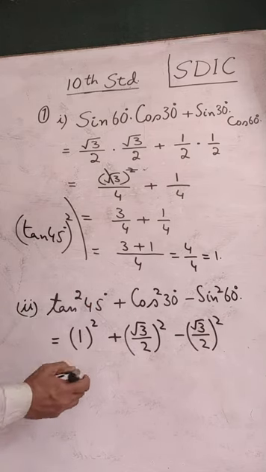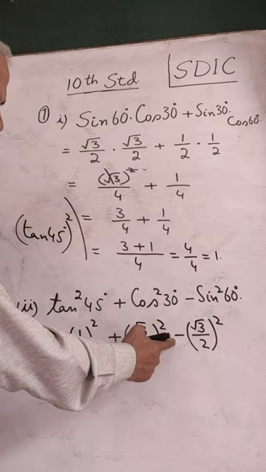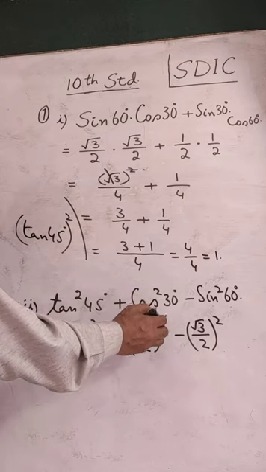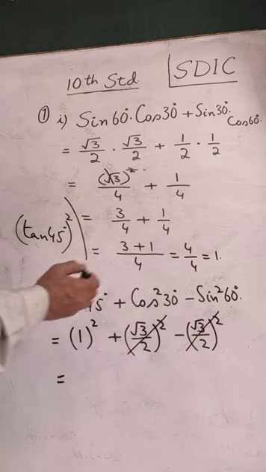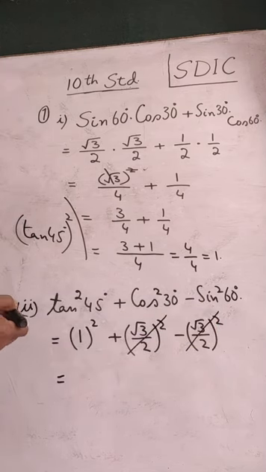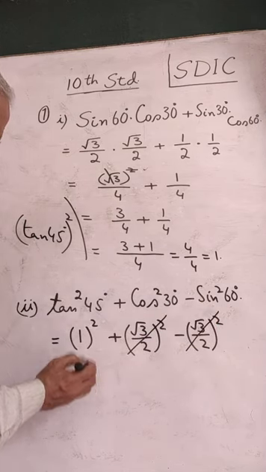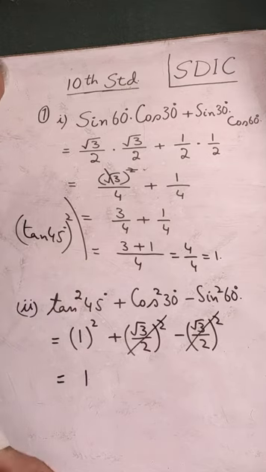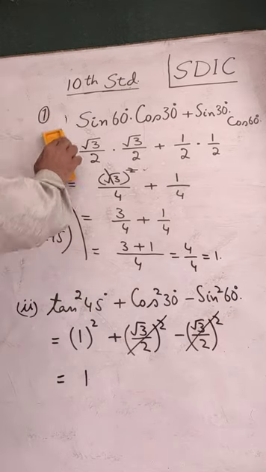Now when you simplify, this plus and minus root 3 by 2 whole square will cancel. One is plus, another is minus. What is left is only square of 1. The result is 1 there. This is the answer for this. Next part.